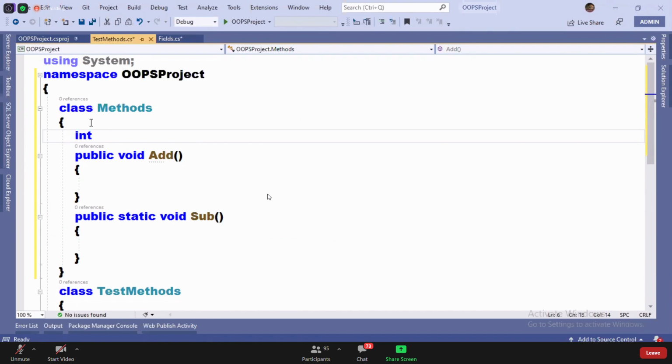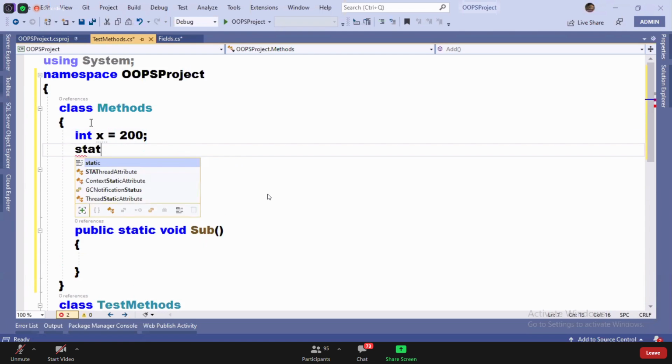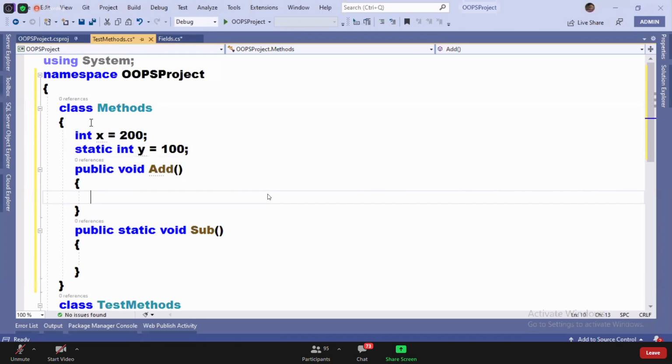See, guys, here I'm declaring a variable int x = 200. Static int y = 100. Okay, int x = 200, static int y = 100. This is what I'm going to declare.